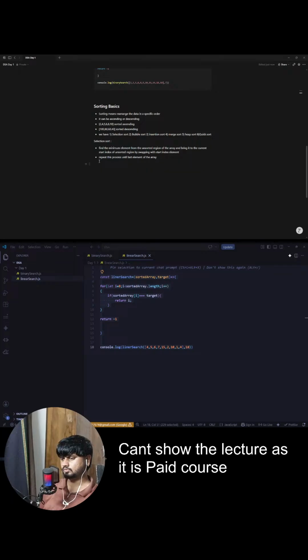How can we write the pseudocode for this? First, we are trying to find the minimum element in the entire array. After the first pass, the array is sorted up to this point. Then we are trying to find the minimum in this part, then in this part, then in this part, right?